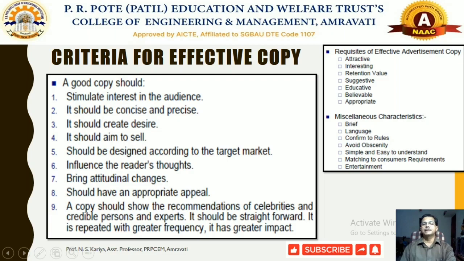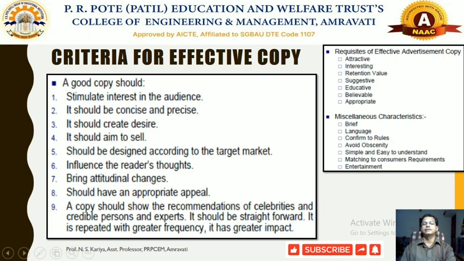Some other miscellaneous characteristics for making your advertisement copy most effective, as compared to the competitors' advertising: it should be brief, it should be self explanatory also, it should provide the information in sufficient detail by using an appropriate language.